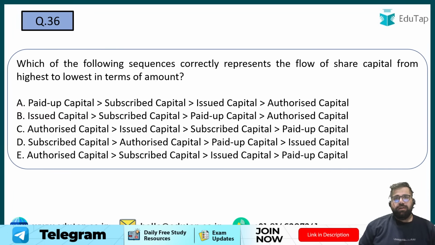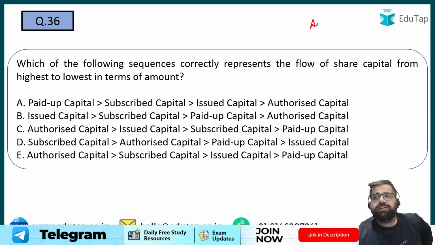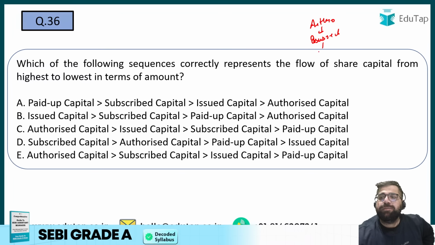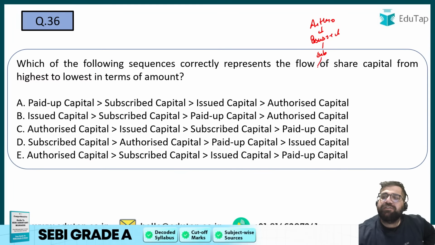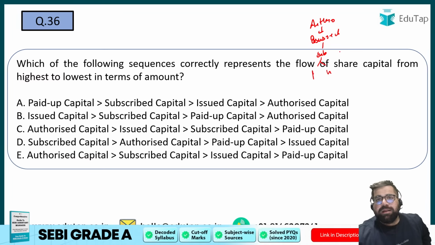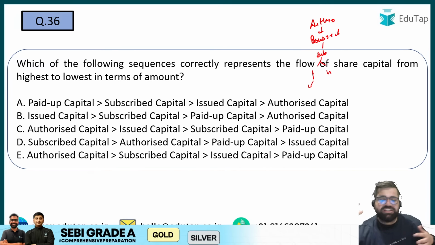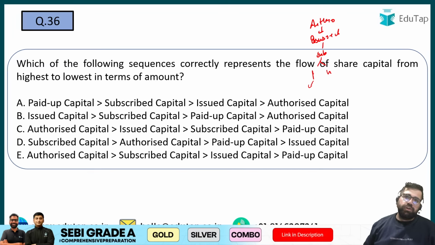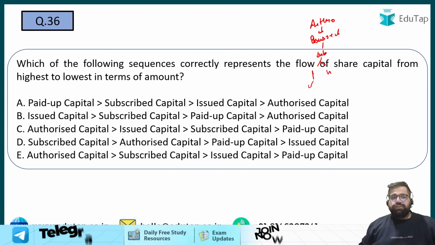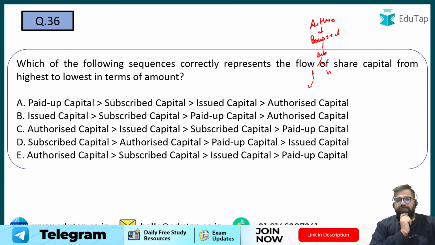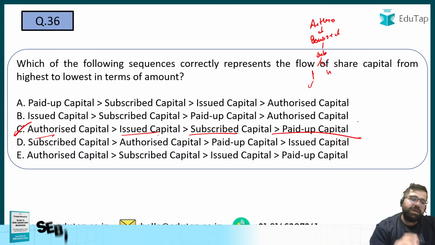The highest capital with which a company can do business is authorized. From authorized, some part will be issued. From issued, some part will be subscribed. From subscribed, some part will be paid up and some unpaid. In paid up also, some part is collected. Unpaid is your call in arrears only. So the correct answer is option C, because authorized is more than issued, issued is more than subscribed, and subscribed is more than paid up.